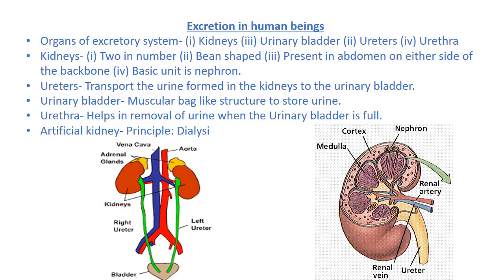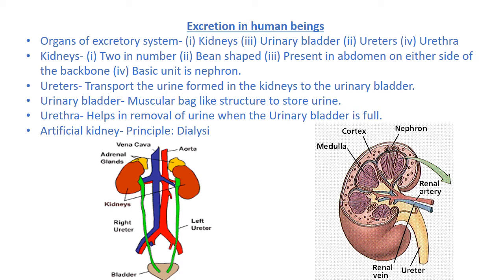Excretion in human beings. Organs of the excretory system: 1. Kidneys, 2. Ureters, 3. Urinary bladder, 4. Urethra. Kidneys: 1. Two in number, 2. Bean-shaped, 3. Present in the abdomen on either side of the vertebral column. The functional unit is the nephron.